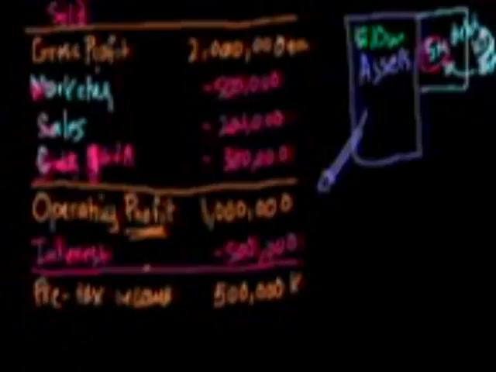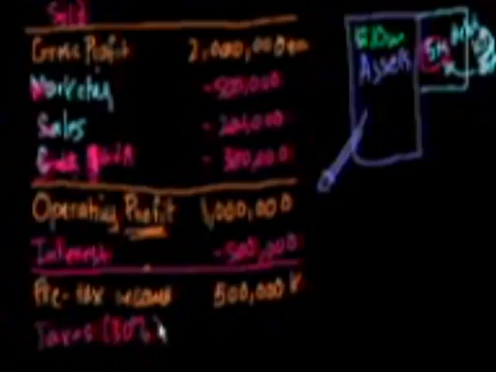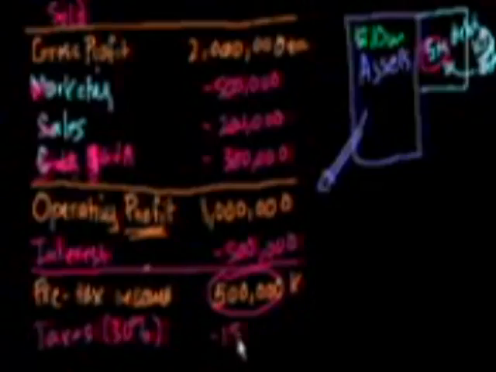The next line is going to be taxes. Let's say that it's a 30% corporate tax rate. So you're going to take 30% of that number right there. 30% of $500,000 is $150,000. And then we are done.